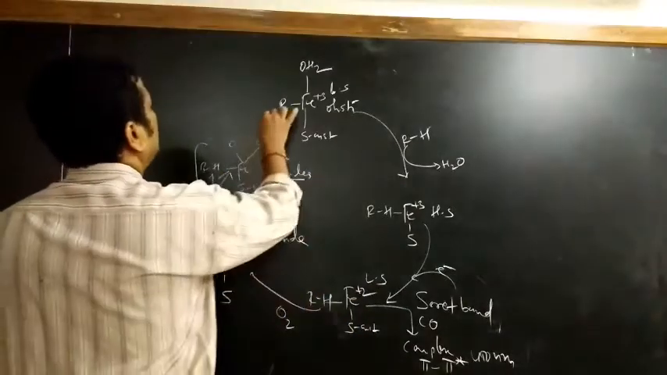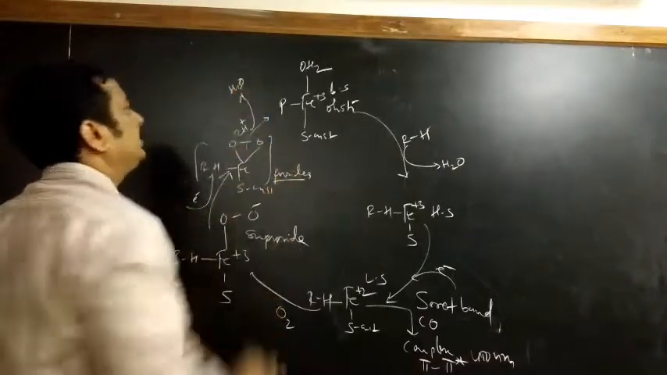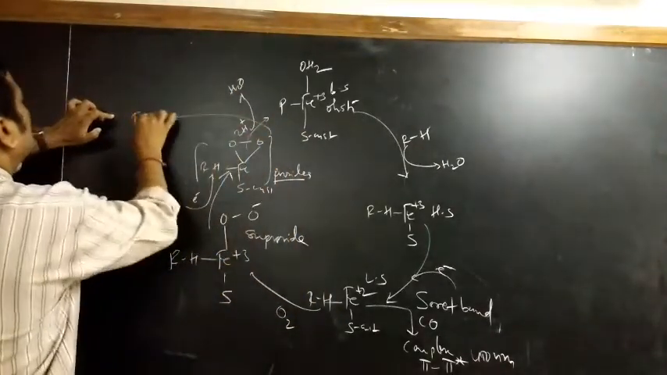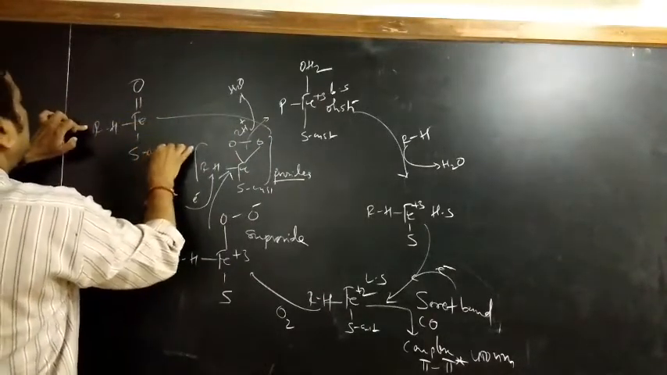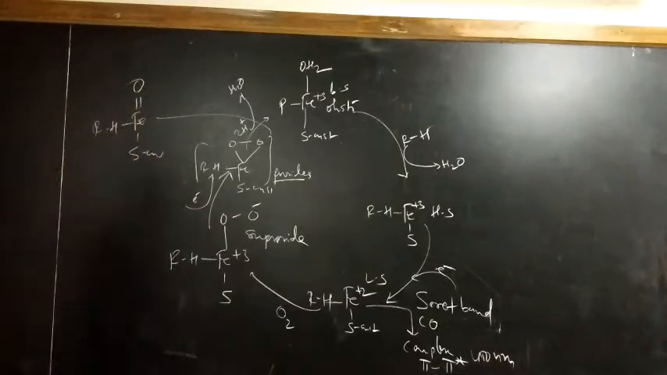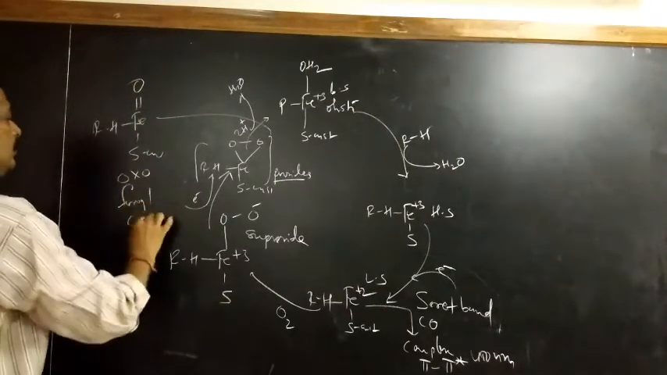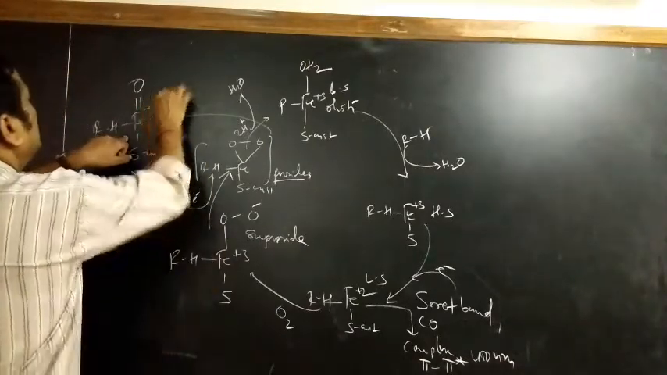And last, what will happen now? Again protonation, 2H+, water molecule is out here, and you get one complex here, and you write this complex here like this. Okay, RH and sulfur of cysteine. So this complex is called oxoferryl complex, where iron is in plus 5 state. Here iron is in plus 5 state.